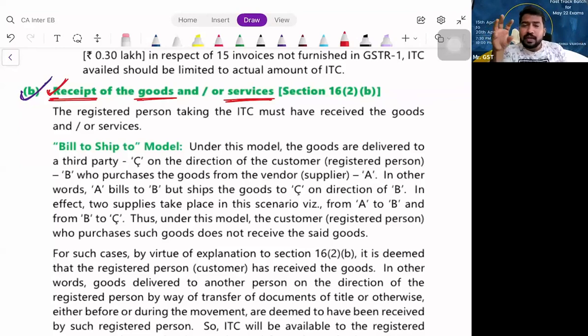Now see, I am purchasing raw material in Chennai and I am getting that raw material processed by a job worker somewhere in, let us assume, Hyderabad. That fellow in Hyderabad will process the raw material and send me the finished goods. Then I will put my label, my brand name, and I will sell the goods.